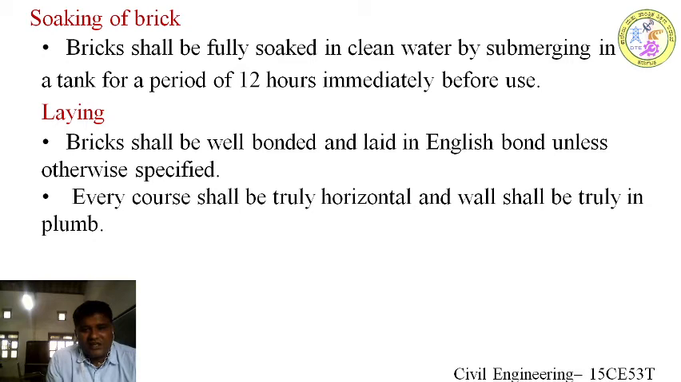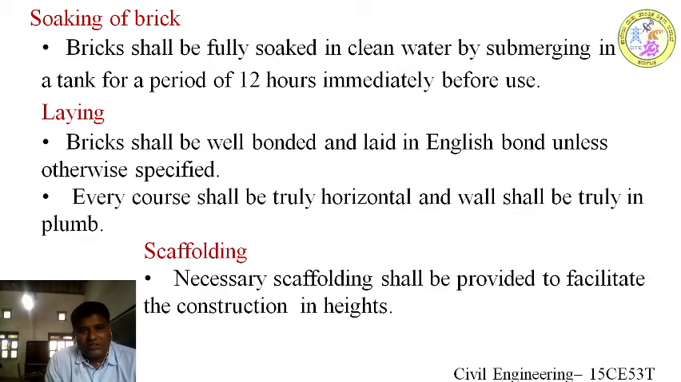While constructing, each course should be truly horizontal and it has to be truly plumb, meaning it has to be perfectly vertical. The verticality should be maintained. If it is not plumb, then the next layer, plastering, involves a lot of quantity of plaster. Again, it will be costlier for the contractor. So, during construction itself, you have to check the verticality, and also you should not construct more than 1 meter per day, because otherwise it would collapse since the mortar will not be setting.